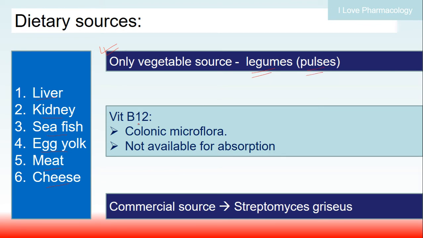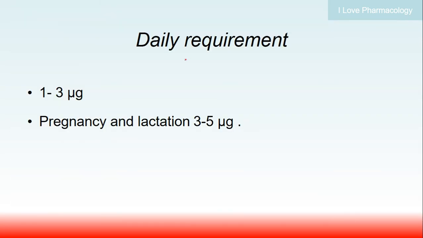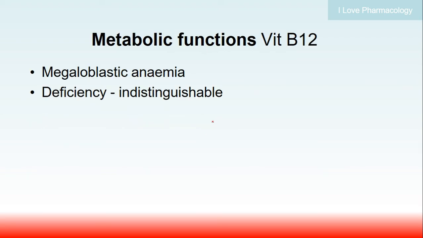One thing you should remember with respect to vitamin B12: even though it is synthesized by the colonic microflora of the intestine, it is largely not available for absorption. Commercially, vitamin B12 is produced by Streptomyces griseus, the same organism which produces streptomycin. What is the daily dietary requirement? It is 1 to 3 micrograms, but in pregnancy and lactation, the dietary requirement goes up.